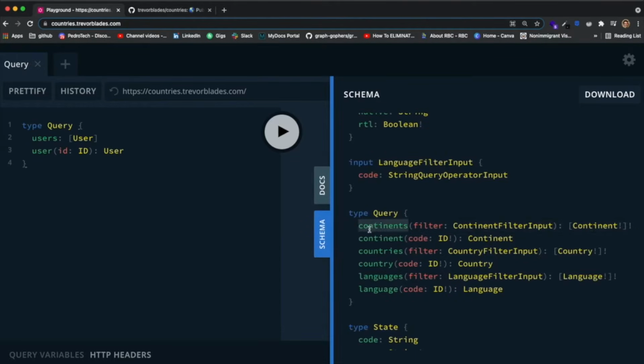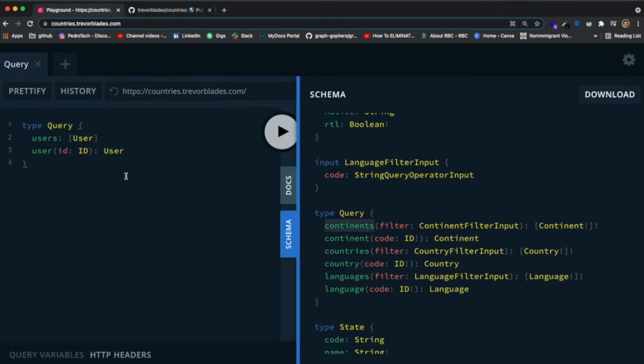So you can query information about continents. Based on what I taught you guys, this looks like a query that returns a list of continents, right? Of a type called continent that they created on the schema. You can also just get an individual continent, and you can see that we can pass a code, which is of type ID, to get that specific continent. And it returns just a single continent, not a list of continents. There are also other queries you can make. You can make a query to countries, to a country, to languages, to a language.